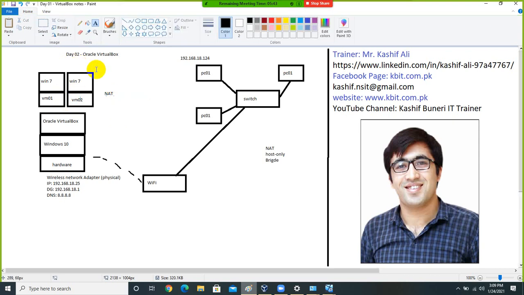So in the net option, what will happen? These two virtual machines' network will be different. They would be able to get access to the internet, but this physical machine's IP address will do the translation for them. Let me explain it in another way.